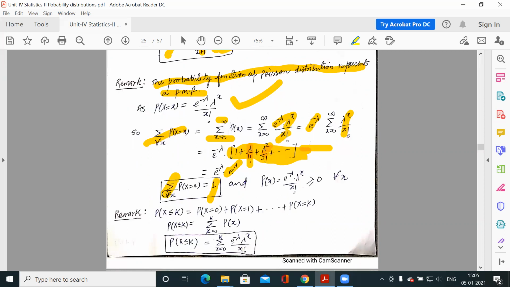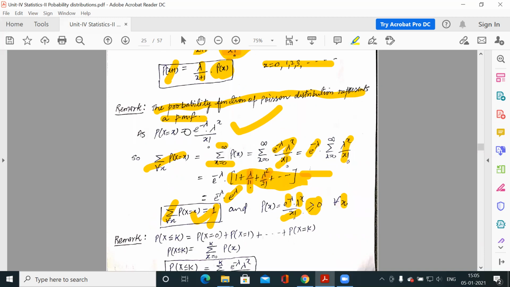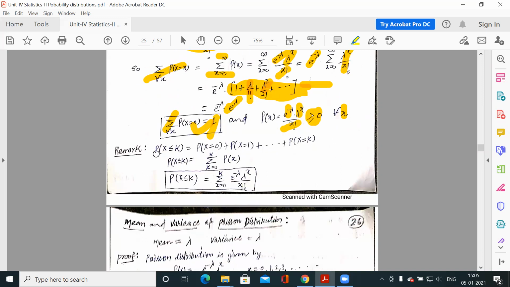So the sum of all probabilities is 1. And clearly all these numbers are non-negative: e to the power minus lambda is non-negative for every value of lambda, lambda to the power x is non-negative, and factorial x is also non-negative for every x. So the probability function for Poisson distribution represents a probability mass function. Now the probability of getting successes less than or equal to k times will be p0, p1, p2 up to pk. Clear? So it is the sum of p(x) for x from 0 to k.